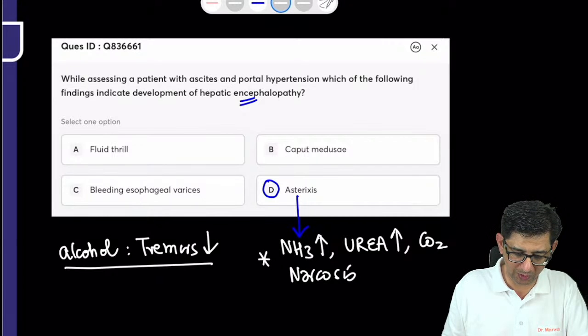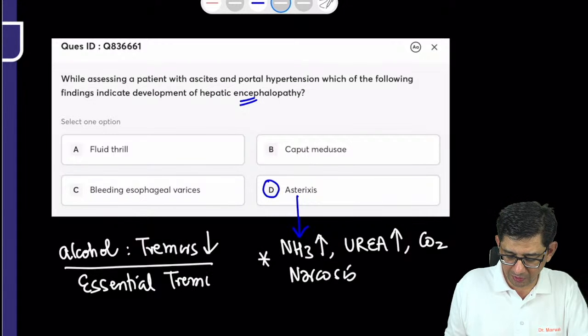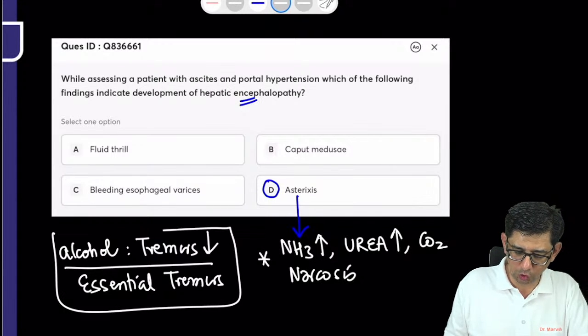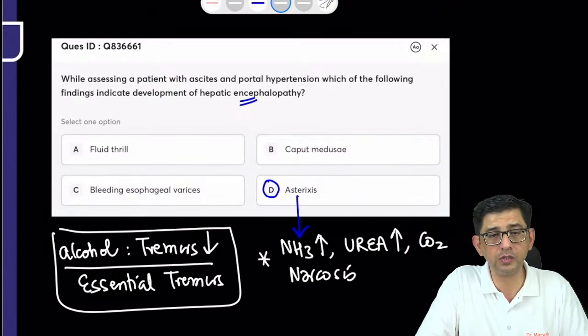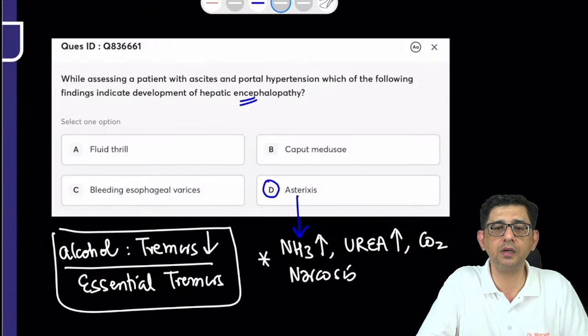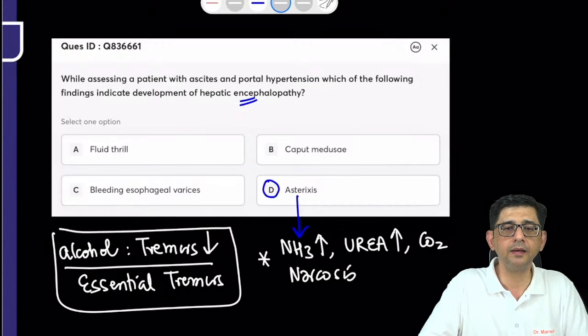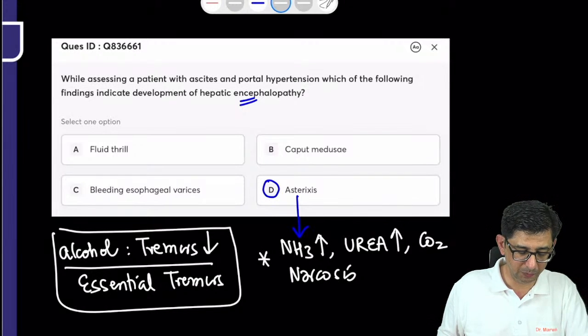Exactly, Rajat came up with that one, a very correct one. Mandar also came up with the correct one, that is ET, which is one of the commonest types of tremors that we see, that is essential tremors. So yep, I think Gauri also came up with the correct answer for this one, that essential tremors would be decreasing with alcohol. And this was anyway a simpler one.